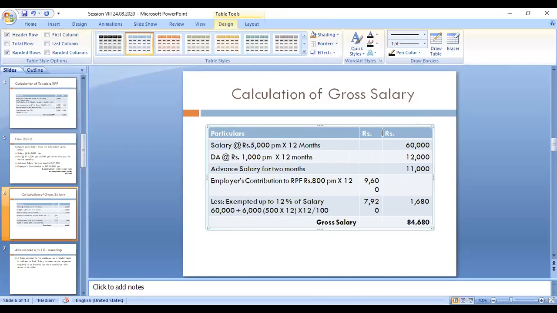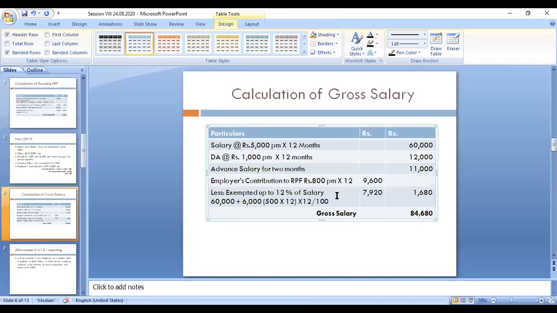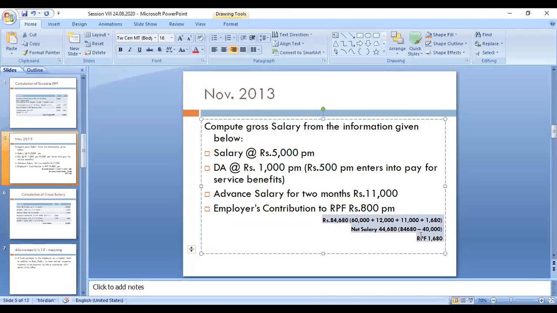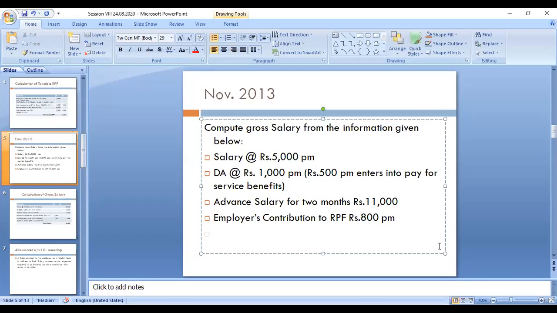Okay, so now I will explain again. Net salary we need not consider here. We can do that later. So we have to calculate gross salary. Gross salary means salary, this 5,000 per month is fully taxable. DA is fully taxable. Entering into service benefit or not entering into service benefit need not be considered. Advance salary is also taxable. Employer contribution, the amount given is 800 per month. So this is partially taxable and partially exempted.